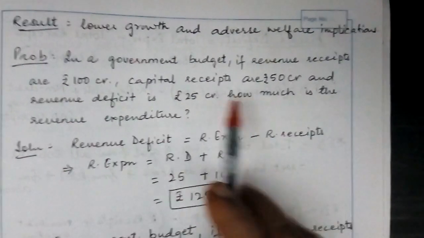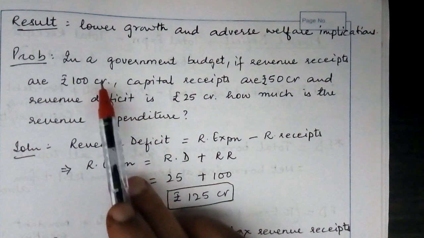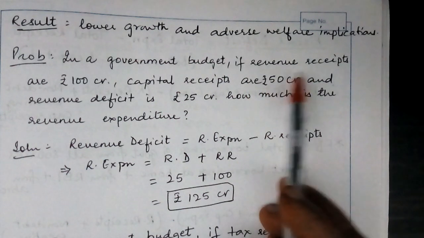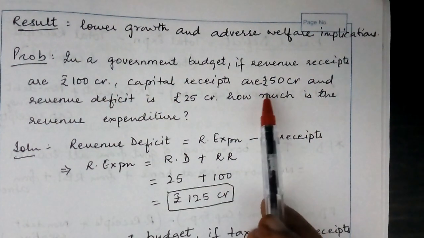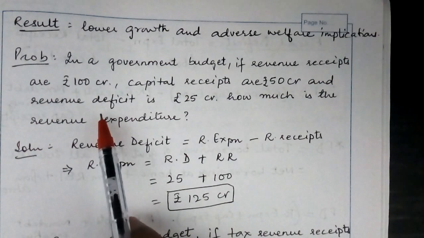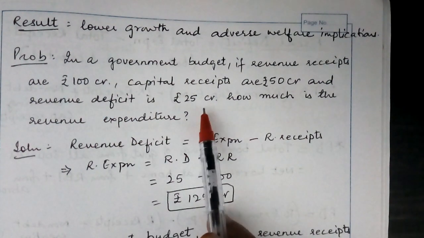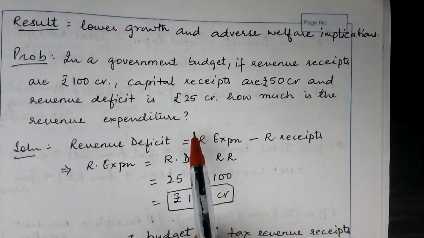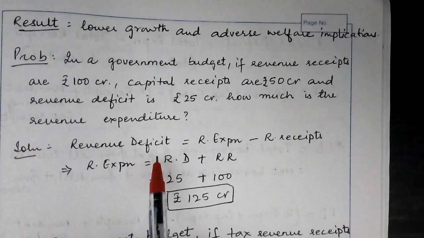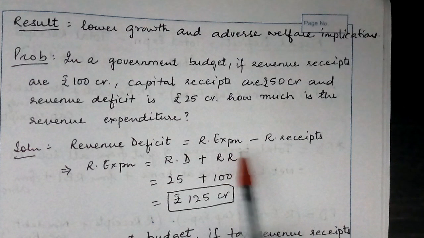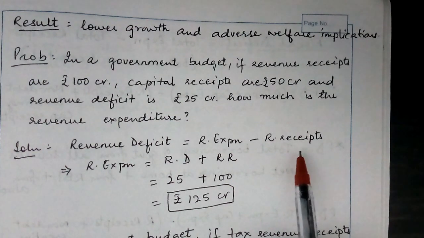Let's now look at a problem. In a government budget, if revenue receipts are 100 crore, capital receipts are 50 crore and revenue deficit is 25 crore, how much is the revenue expenditure? Now we know by formula that revenue deficit is equal to revenue expenditure minus revenue receipts.